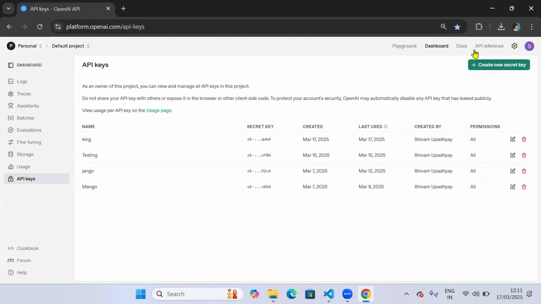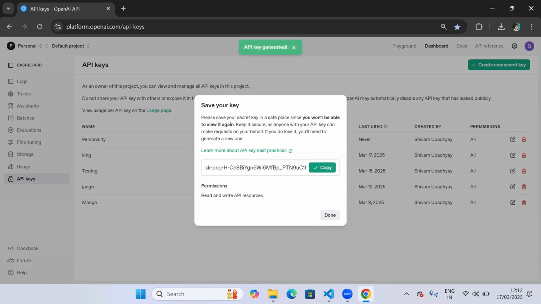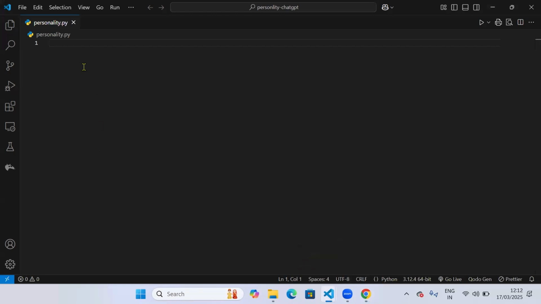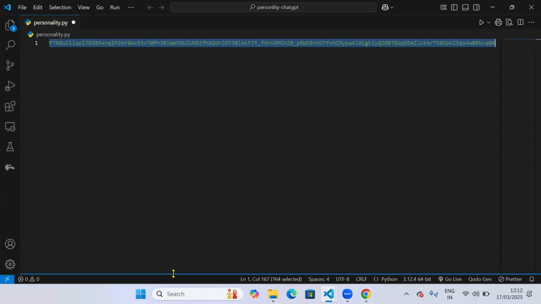Now you can click on the top right, create new secret key and type your key. I'll call it personality and create secret key and copy this secret key. Now go to your Python file, paste this secret key and mark it as a comment. So I'll be using this secret key later when I write my code.